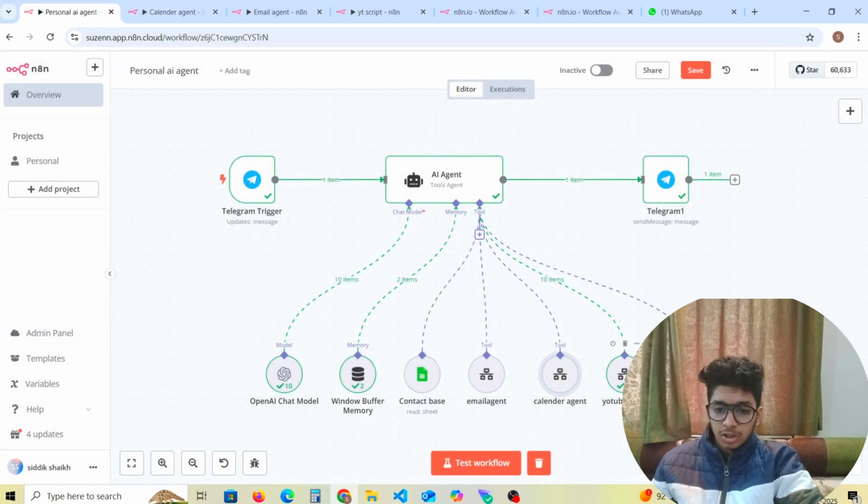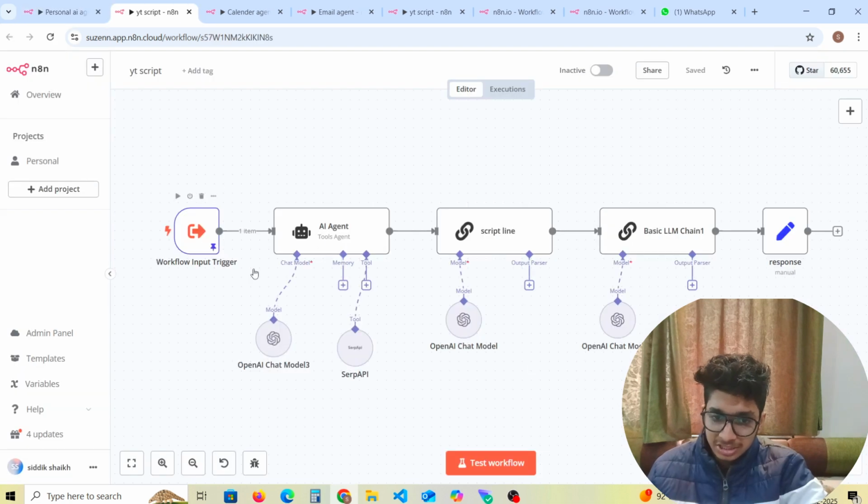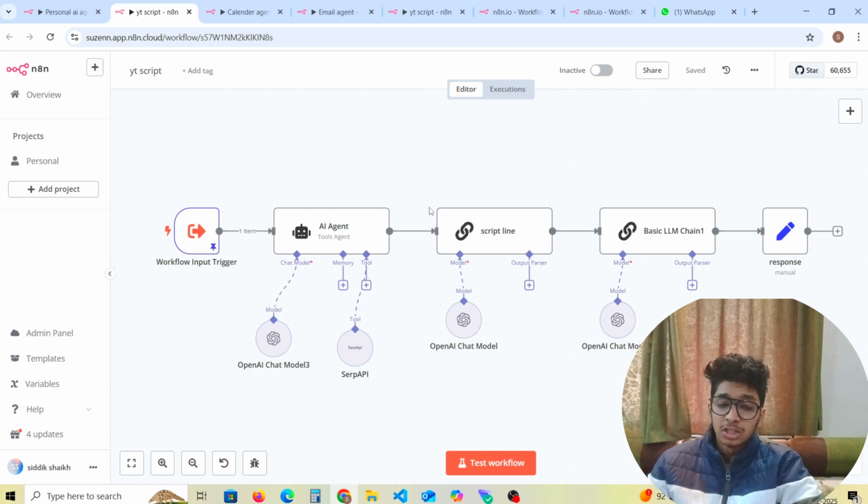And if we go in the YouTube script agent, let's say in the YouTube script agent we'll view the subsection for the node, but it's very simple. So we have the OpenAI chat model. As clearly seen, the OpenAI chat model is the brain for everything.